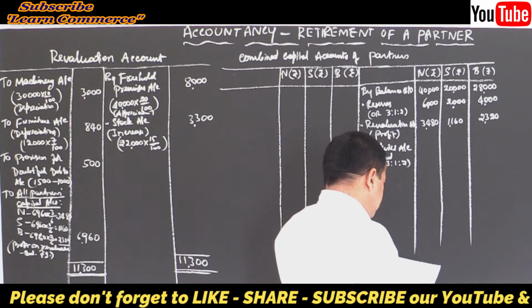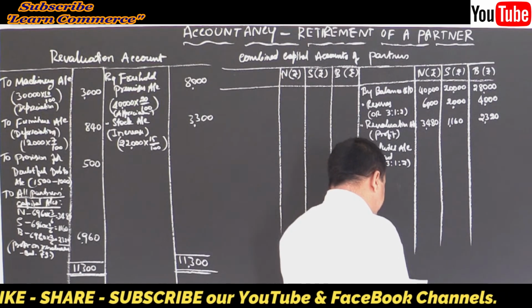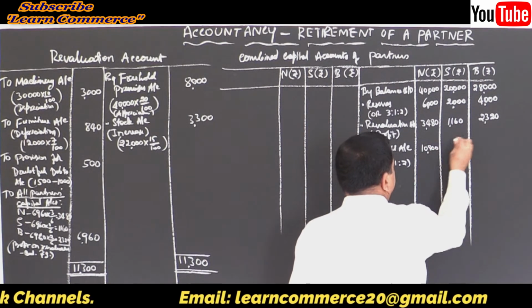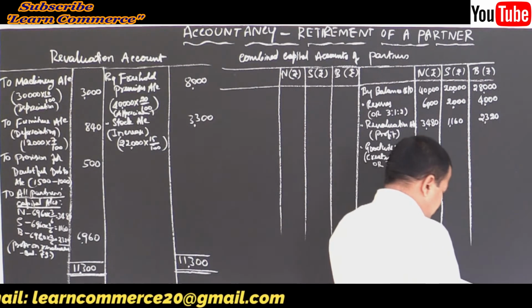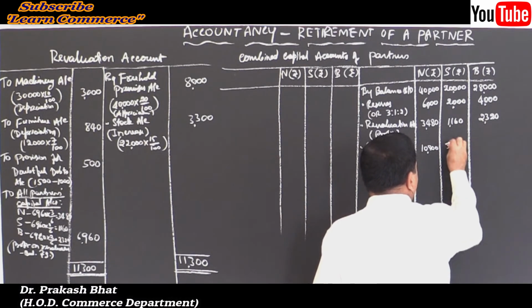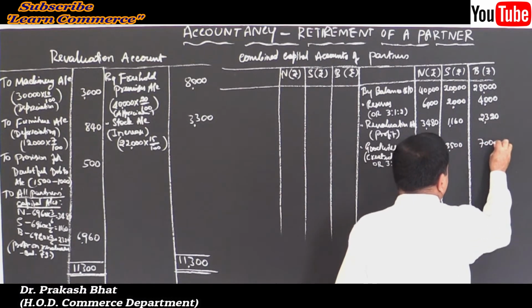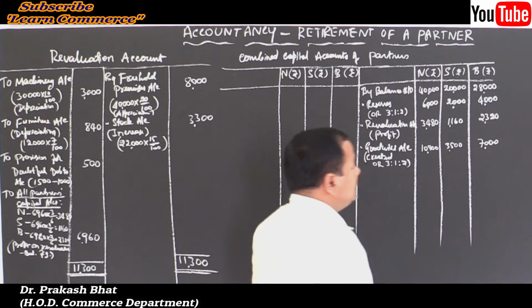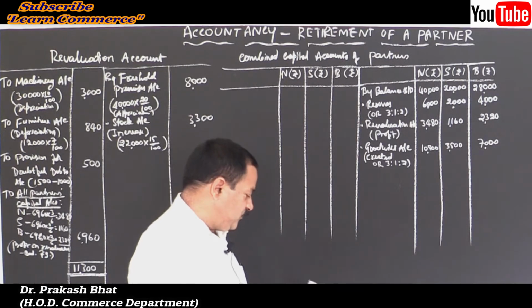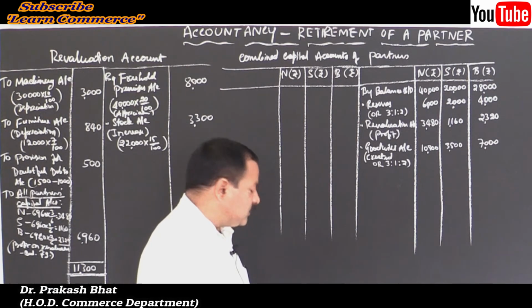Yes, that is 10,500, 3,500 and 7,000. Is that correct? Total goodwill is how much? 21,000, distributed in their old ratio. That's all the entries on the credit side.